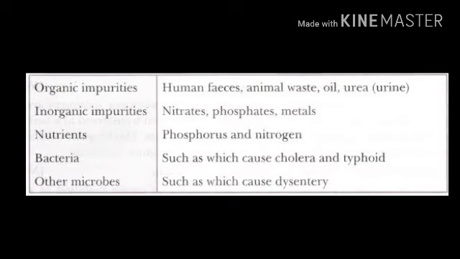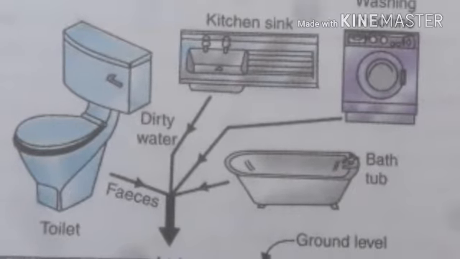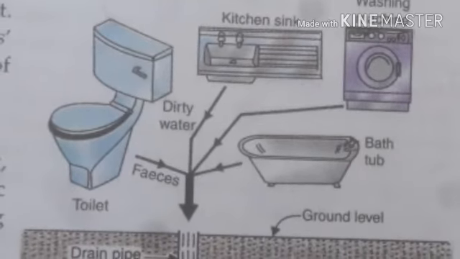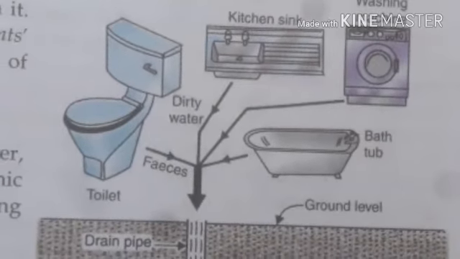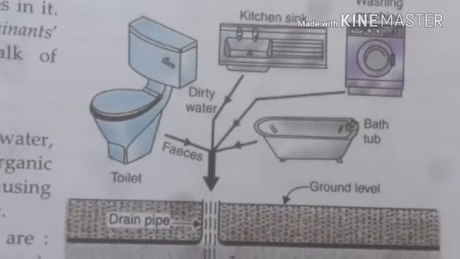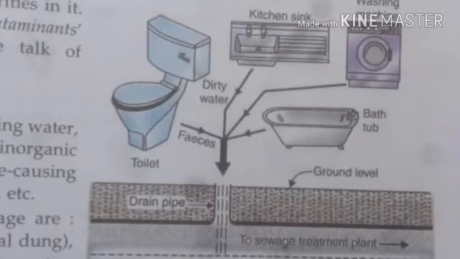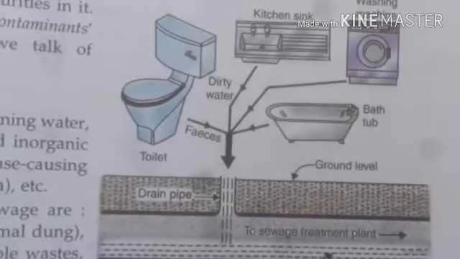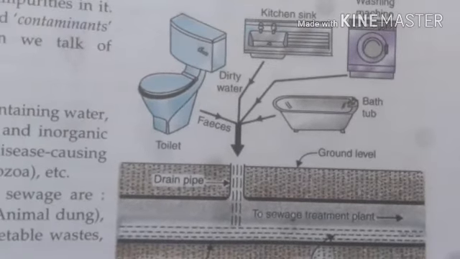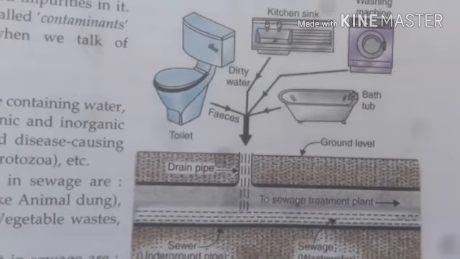So definitely we should have a clean sewerage system. What is meant by sewerage? Sewerage is nothing but the combination of sewers. What is a sewer? A sewer is a pipeline that is attached in the underground to receive the sewage water. The sewage water is received by the sewer, a pipeline, and these pipelines are attached to one another, and what we call it is the sewer system.